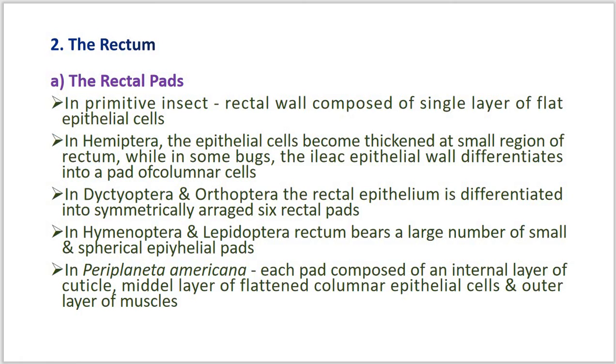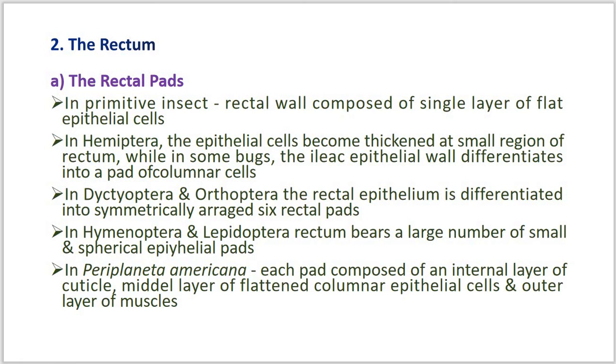In primitive insects, the rectal wall is composed of a single layer of flat epithelial cells, whereas in Hemiptera the epithelial cells become thickened at a small region of the rectum, and in some bugs the ileal epithelial wall differentiates into a pad of columnar cells.